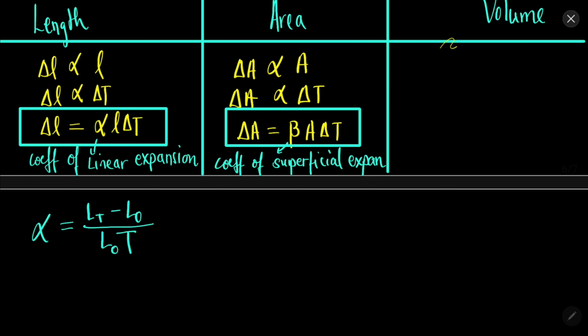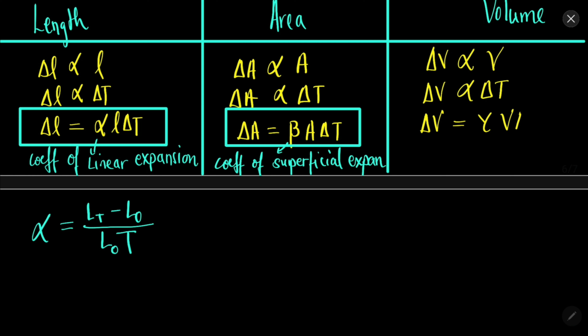Similarly, if we are in three dimensions, or all three dimensions are important, then the change in volume will be proportional to the original volume. The more the original volume, the more the change in volume. The more the change in temperature, the more the change in volume. So delta V equals gamma V delta T. This is called the coefficient of volume expansion.